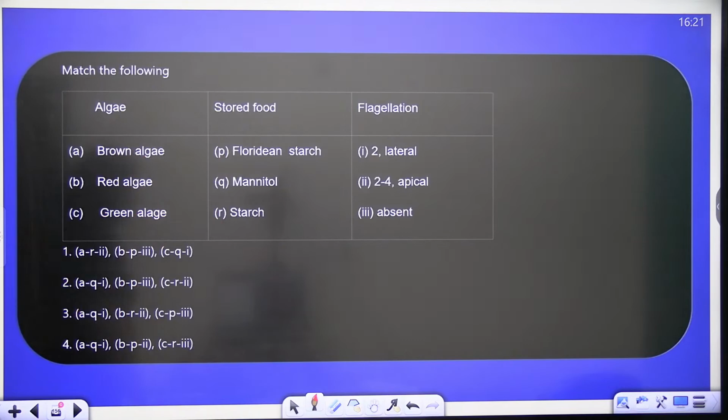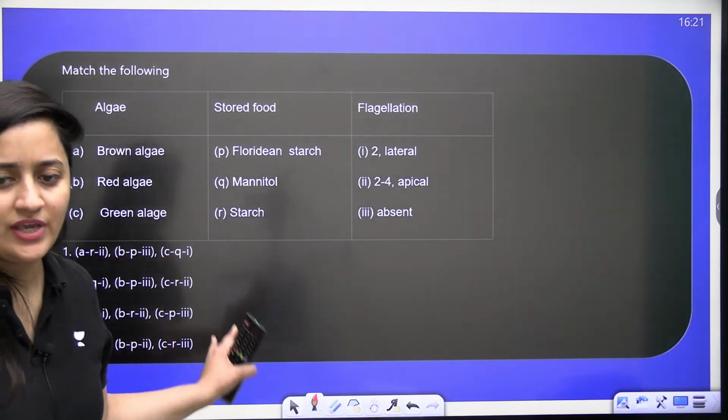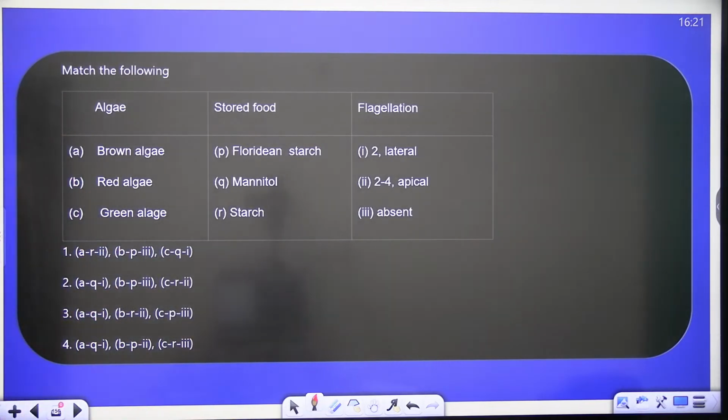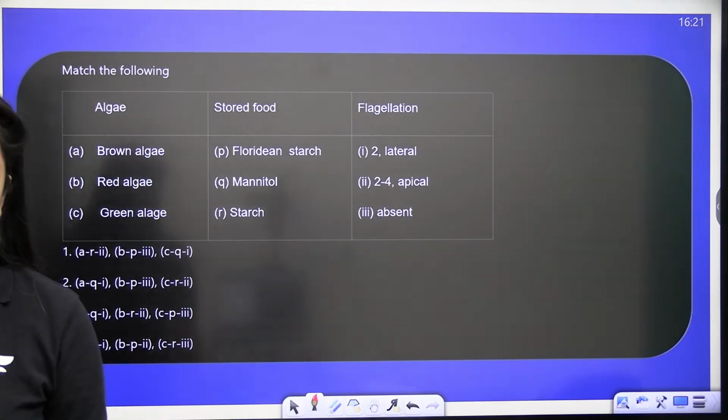Fine, done. Next question: brown algae, red algae, green algae, Floridian starch and the flagellation. It is a very commonly asked question. Quick.